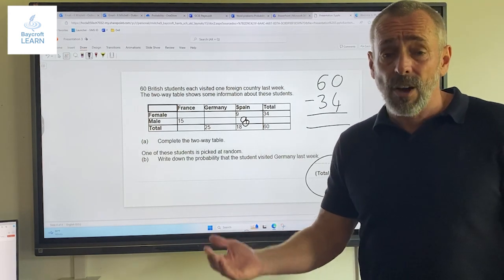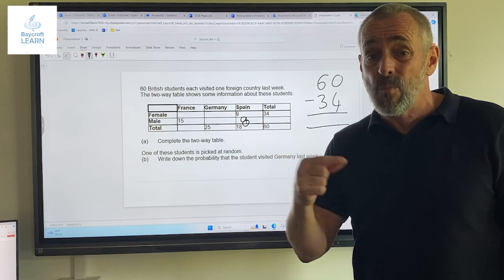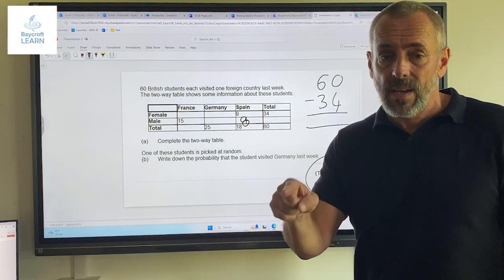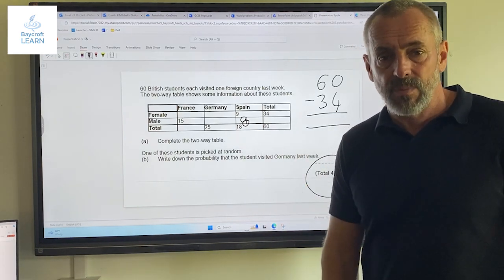Probability, not that hard. The most difficult part of this is remembering what probability means, which is why we're going to keep revisiting because there's good marks to be had from this, okay?